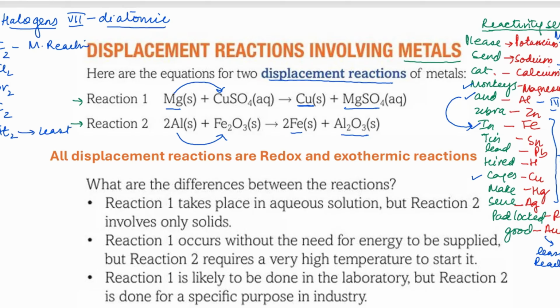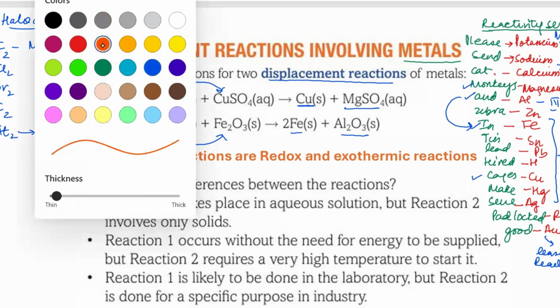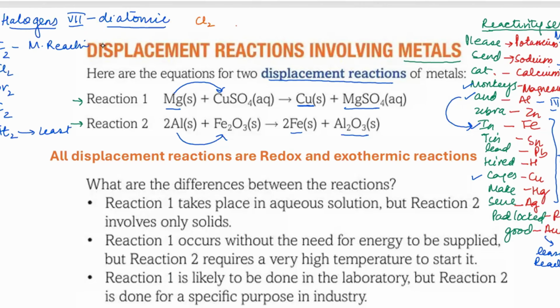If I have a reaction of chlorine with potassium iodide, a displacement will take place, because chlorine is more reactive than iodine, so it is going to push the iodine out.